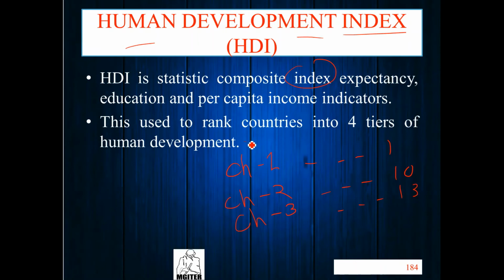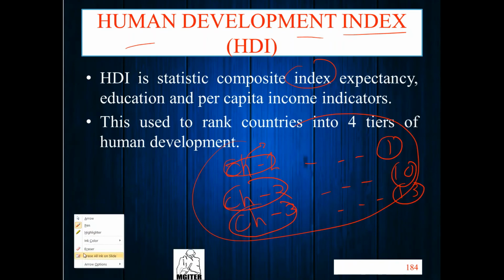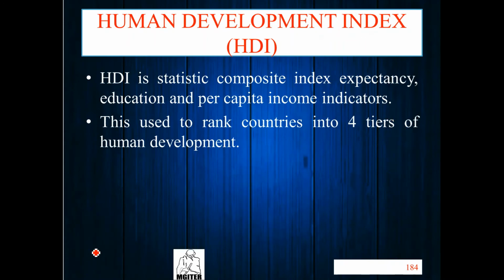So these are the index. Now in the Human Development Index, the chapter name is replaced by a country and the page number is replaced by a ranking. So remember, whenever they ask about index, just remember your book index: chapter replaced by country, and page number replaced by ranking.